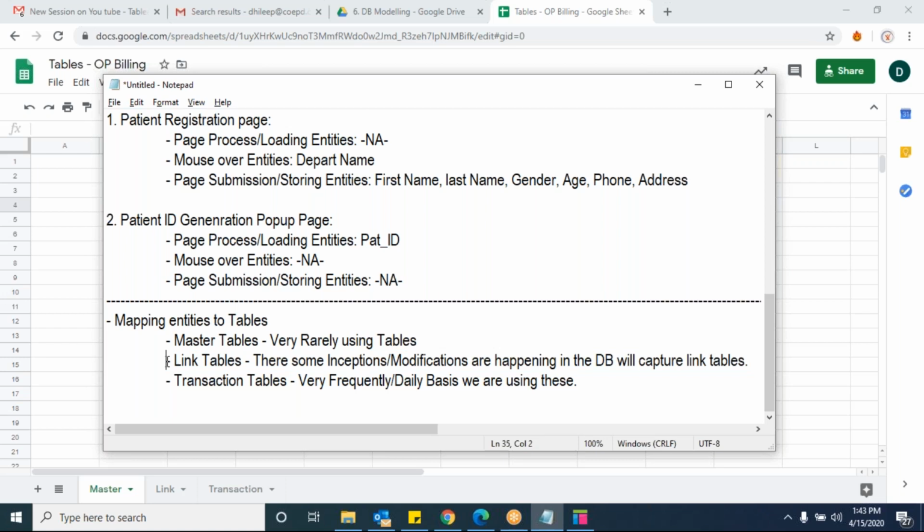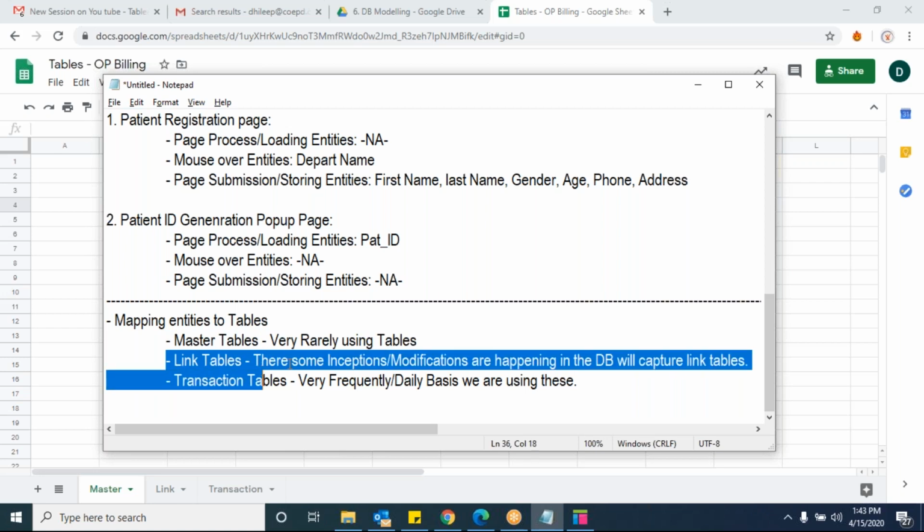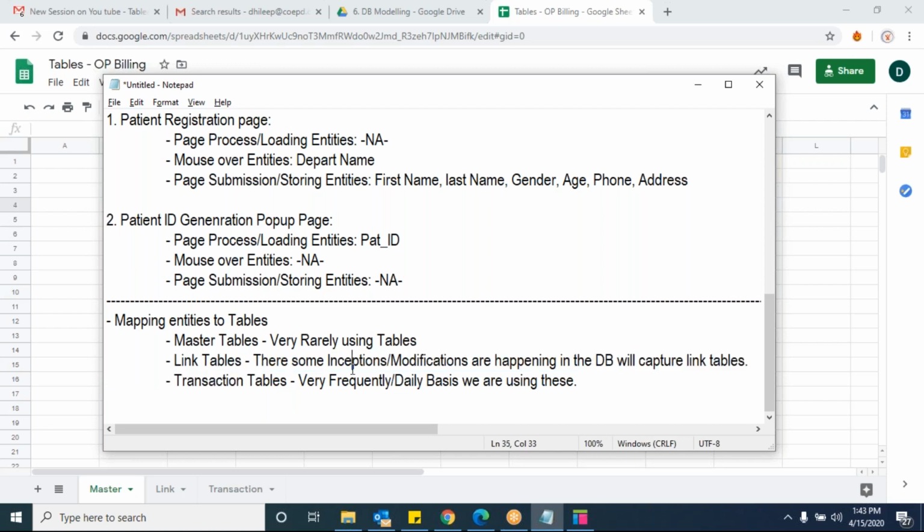And the master table, ultimately, is going to be effective, but to affect the master tables, you need to capture a record of how this master table is being modified, when it has been modified, and when it has been updated. You need to capture that in the link tables.